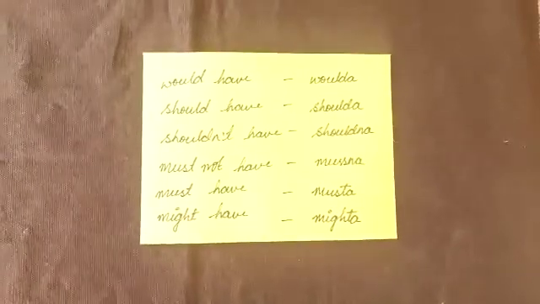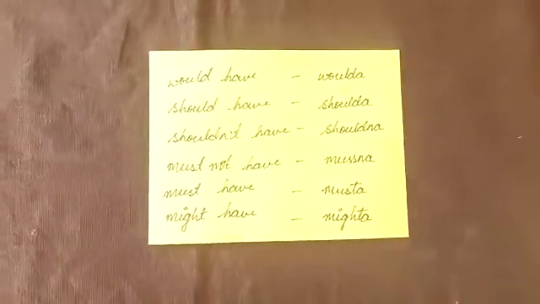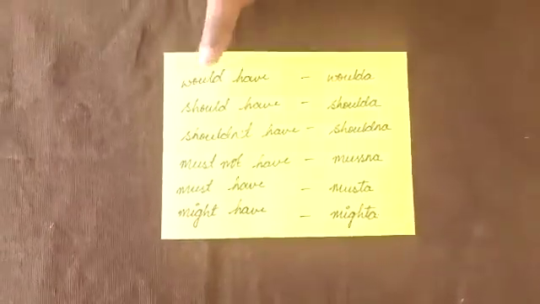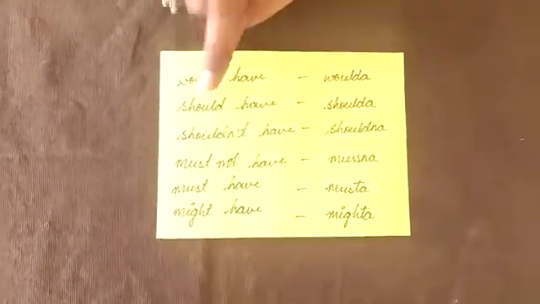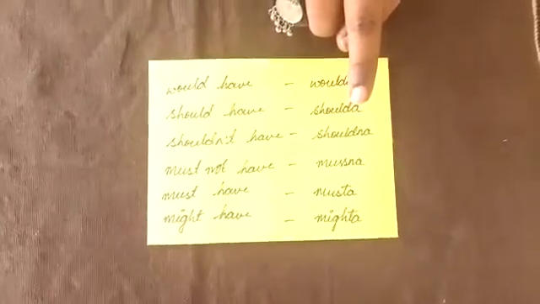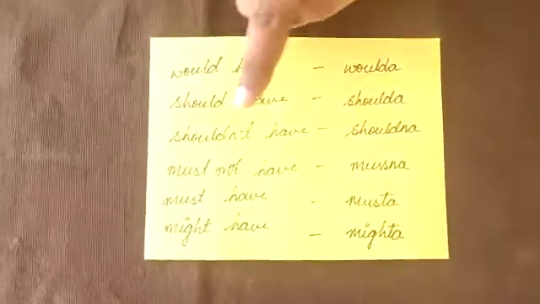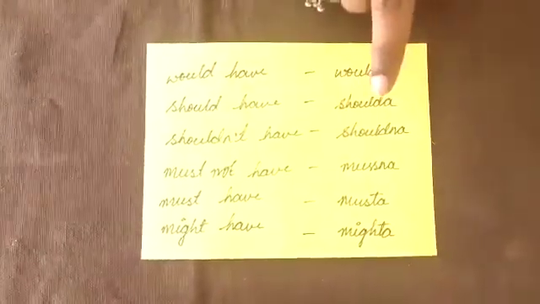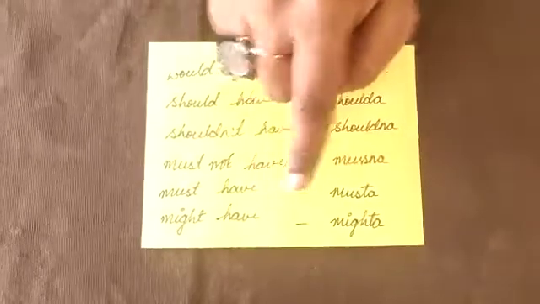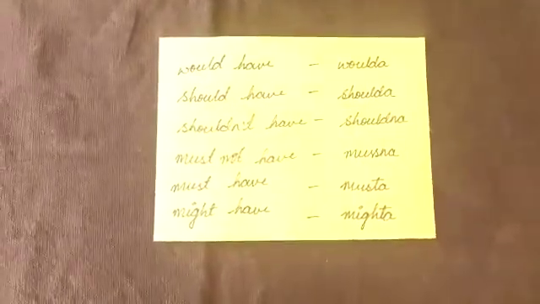Okay, children, now let us take the examples on the mat. I have taken only a few examples of informal contractions. Would have becomes woulda. Should have becomes shoulda. Should not have, or shouldn't have, becomes shouldna. Must not have becomes mustna. Must have becomes muster. Might have can become mighter.